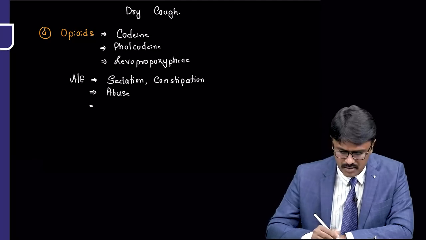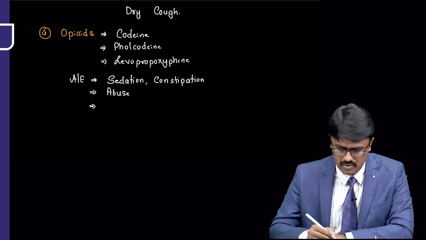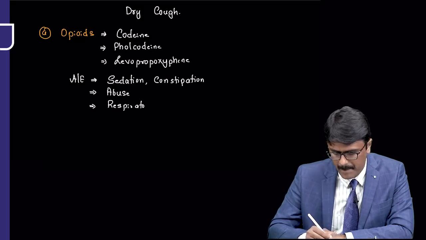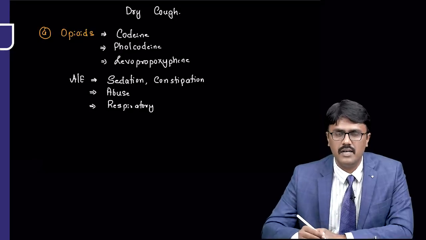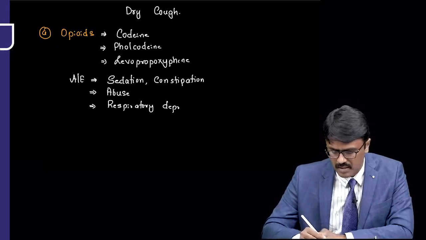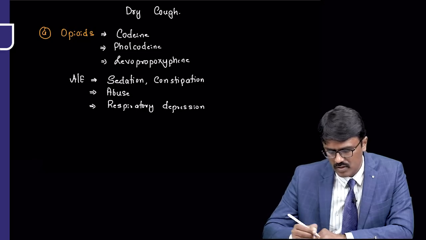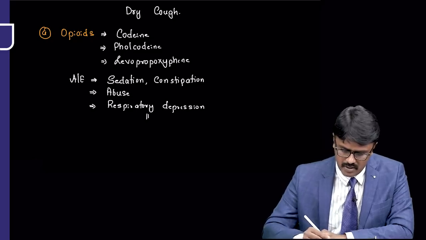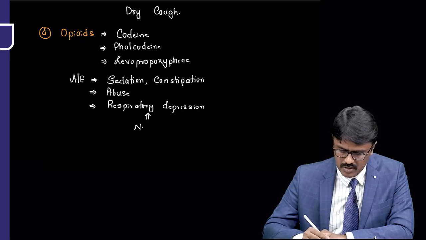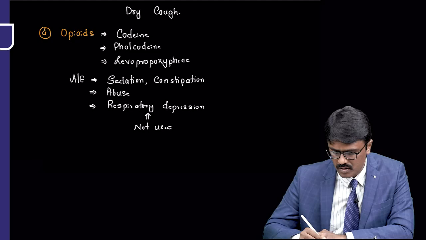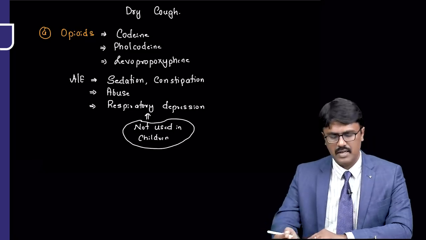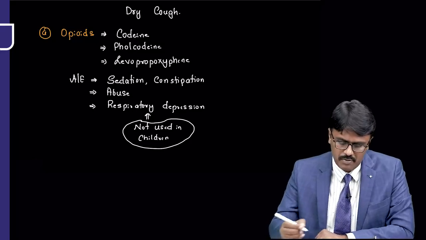And if the patient takes a higher dose, there is a chance of respiratory depression. That's the reason these drugs should be used very carefully. And because they cause respiratory depression, they are not used in children, not used in the pediatric population. These opiates are not used. So what are the other drugs we have for this?